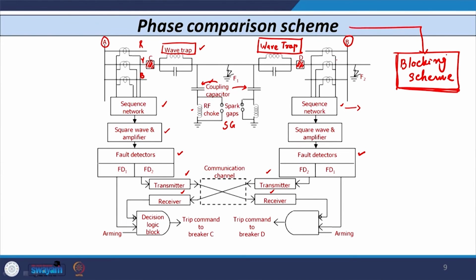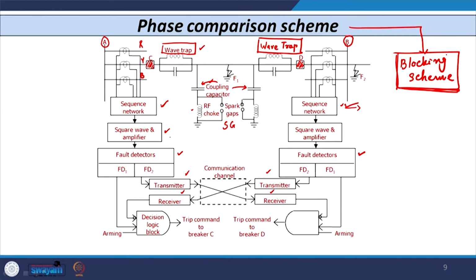Now, you can see here how this works. The CT on each substation acquires the signal, and that signal is given to the sequence network or summing transformer, which converts the 3-phase signal into a single phase.